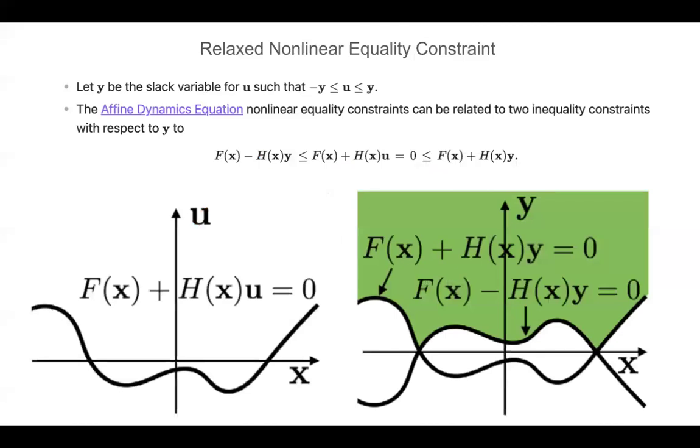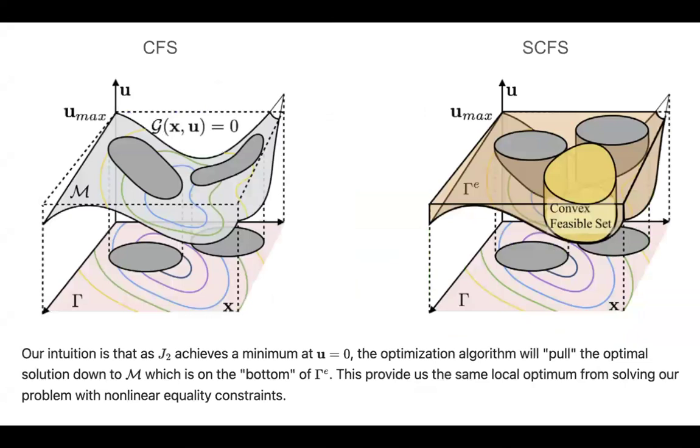However, SCFS allows us to handle dynamical constraints by relaxing this nonlinear equality constraint in the following manner. We introduce a slack variable y that is larger and less than the original control variable u, and then we adjust our dynamics, which are of the form f of x plus h of x u, such that they are upper bounded and lower bounded by the following equations. This allows us to relax our problem and create a space in between them for which we can create convex feasible sets.